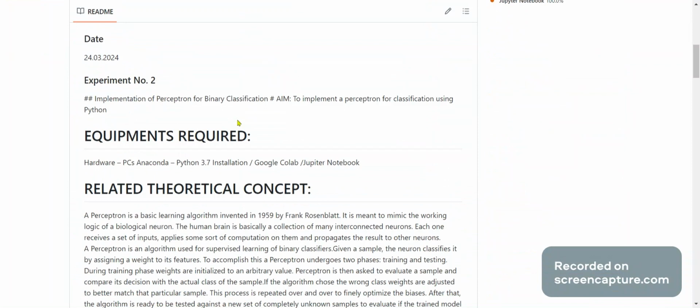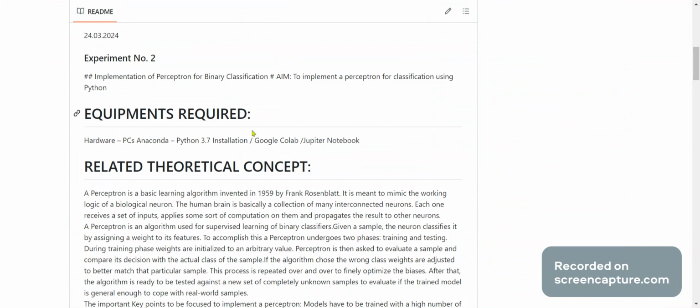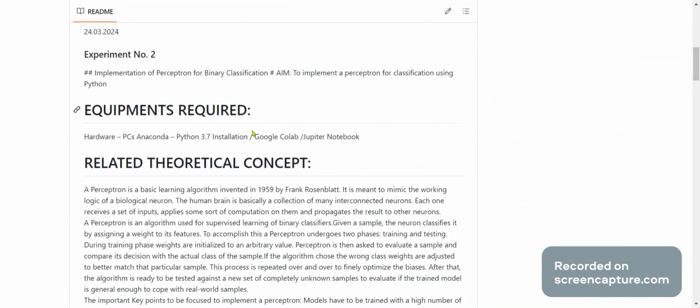A perceptron is a basic learning algorithm invented in 1959 by Frank Rosenblatt. It is meant to mimic the working logic of a biological neuron. The human brain is basically a collection of many interconnected neurons. Each one receives a set of inputs, applies some sort of computation on them, and propagates the result to other neurons by assigning a weight to it.